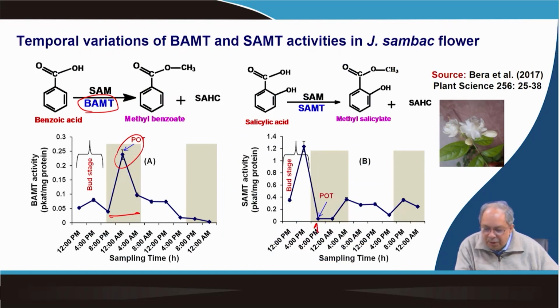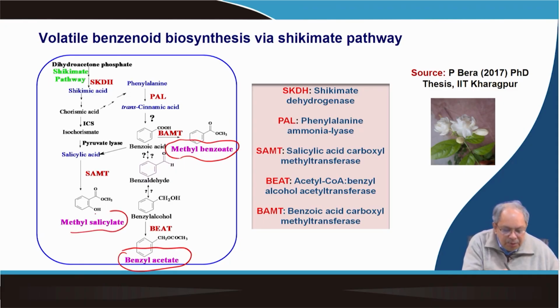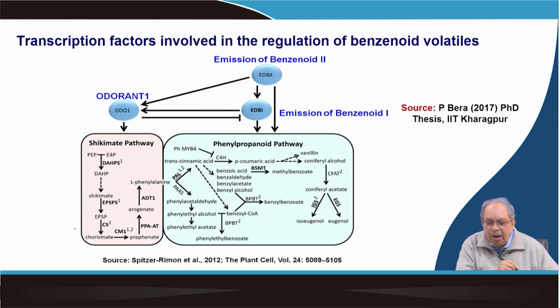This is the time of petal opening and this is before. And this is basically, in a nutshell, about the major volatile compounds emitted by the Jasminum sambac flower, and we have also partially characterized that a transcription factor like ODORANT plays an important role.